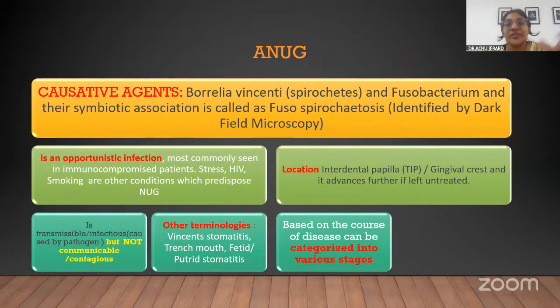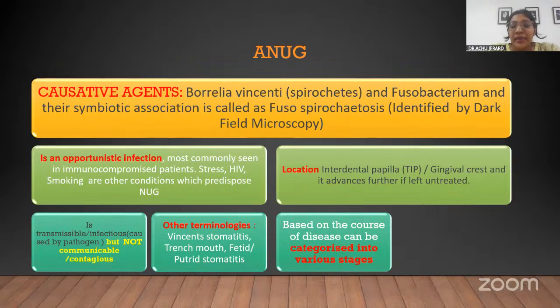You have to recollect Koch's postulates for understanding that. So this is a transmissible disease, but it's not contagious, or communicable. That means it doesn't spread from one person to another through droplets or other liquid forms.